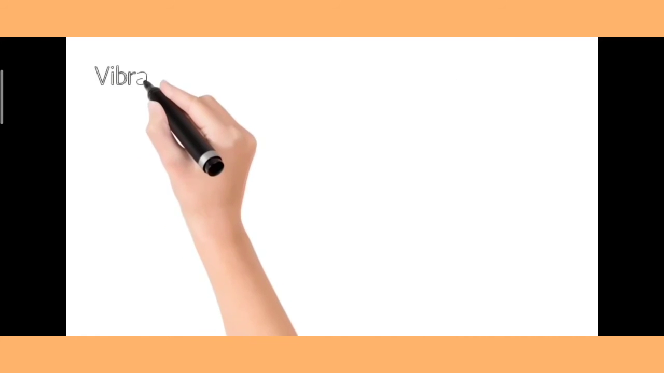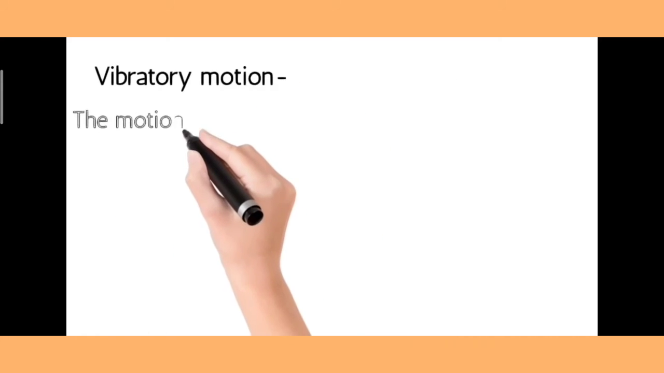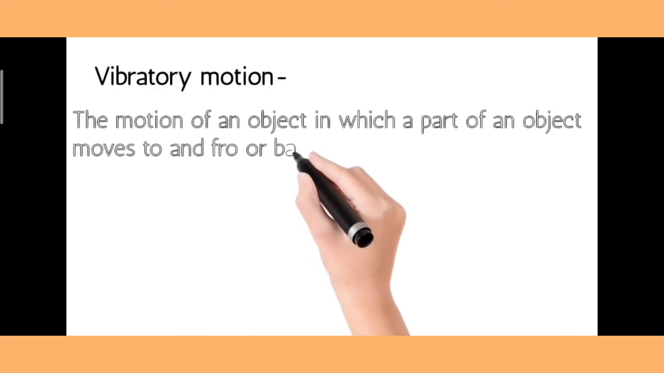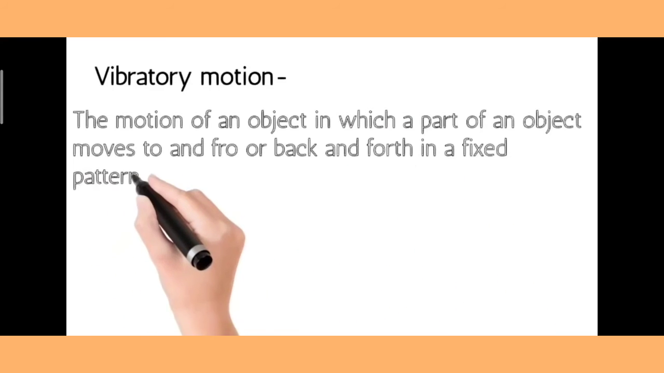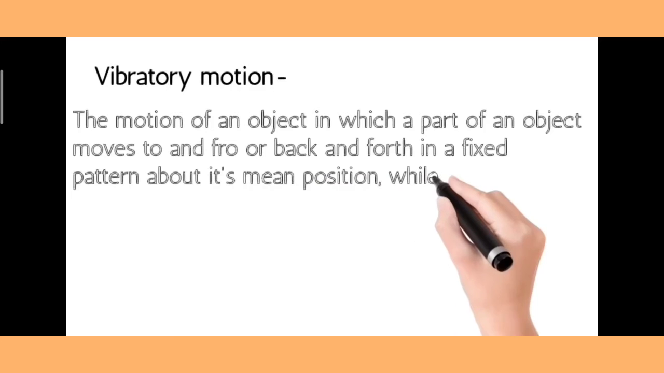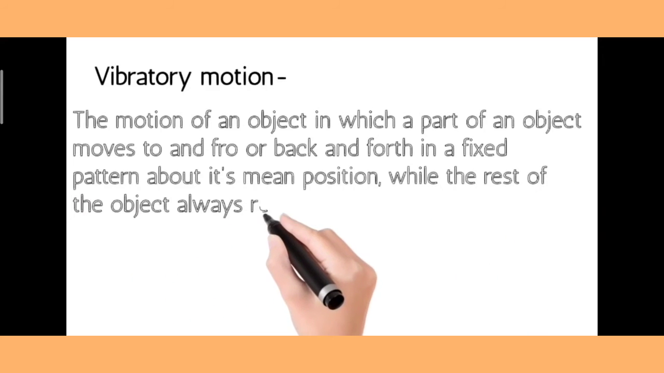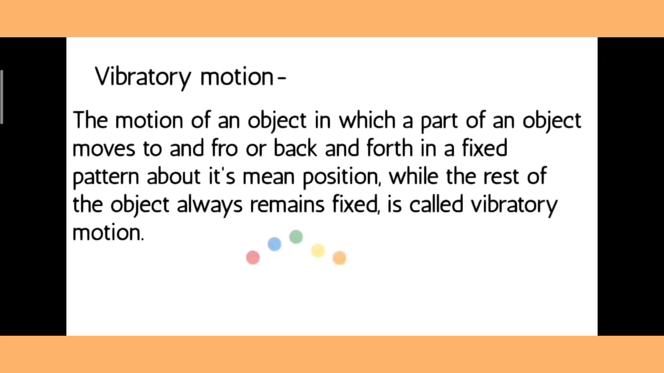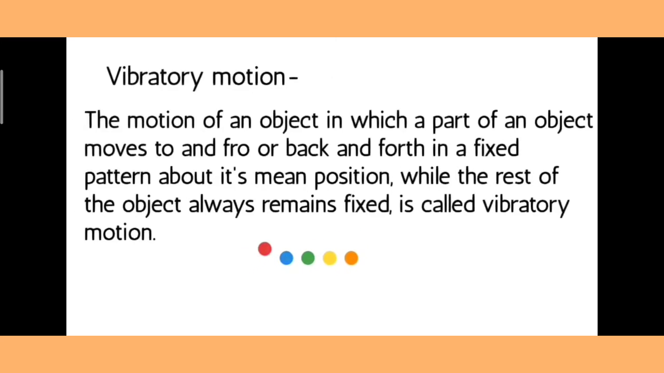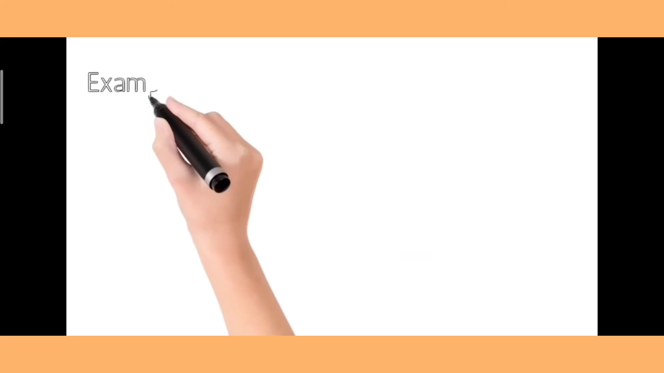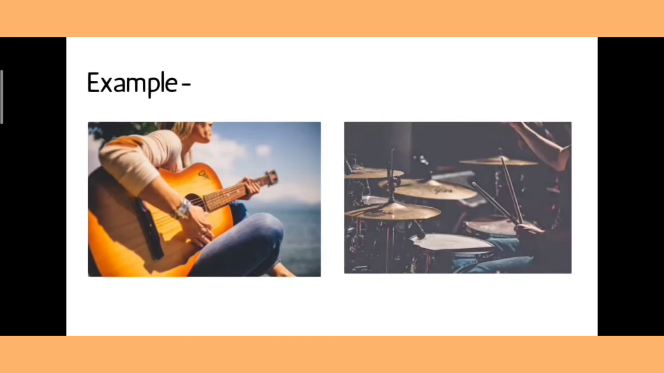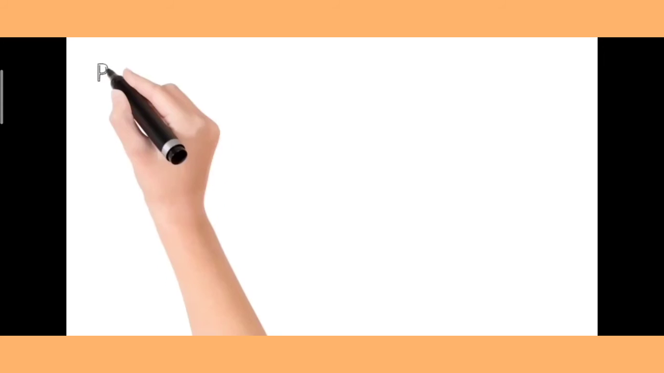Next is vibratory motion. The motion of an object in which a part of the object moves to and fro or back and forth in a fixed pattern about its mean position while the rest of the object always remains fixed is called vibratory motion. For example, instruments such as guitar, violin, and drum produce vibratory motion.